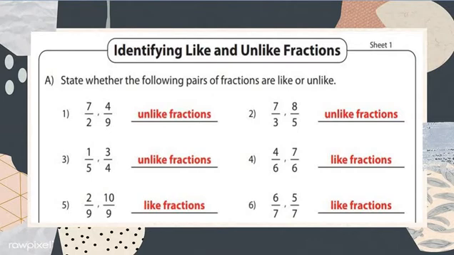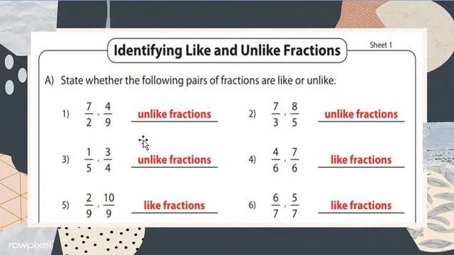Fractions that have the same denominator are called like fractions, and fractions that have different denominators are called unlike fractions. Got my point? I hope you all understood. Now we move on to identifying like and unlike fractions. Keep in mind both these words. I'll give you a short key to remember like and unlike fractions. The short key is: same denominator, meaning the bottom digits are the same, is called like. If the denominators are the same, it's a like fraction, and if the denominators are different, it's an unlike fraction. Got my point, my dear students?